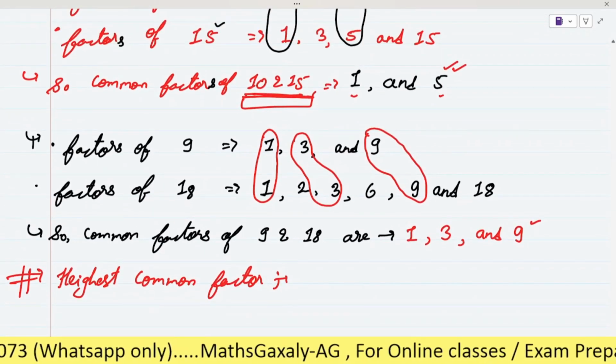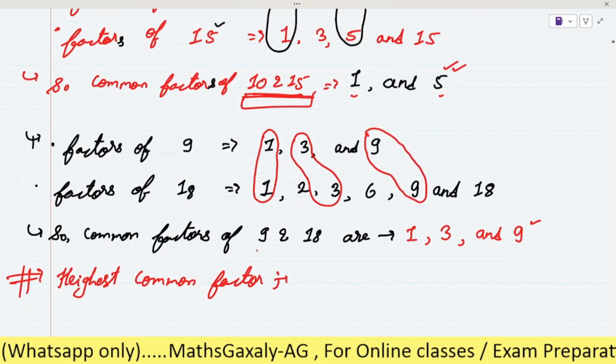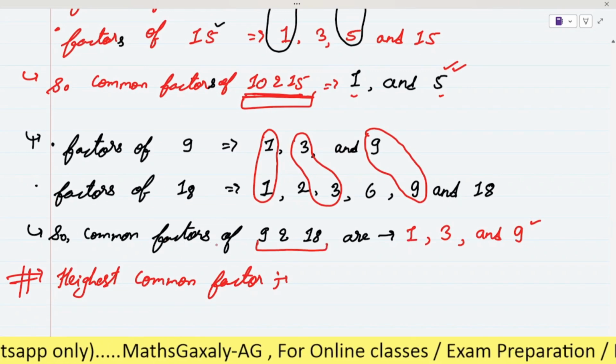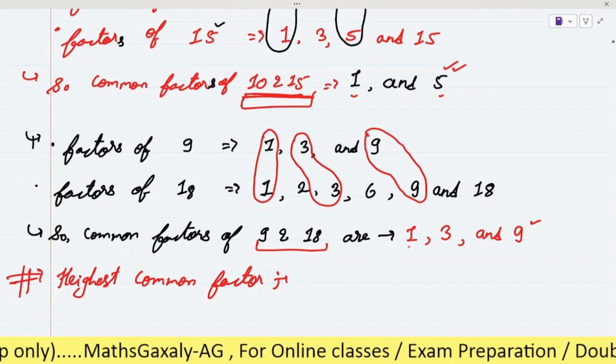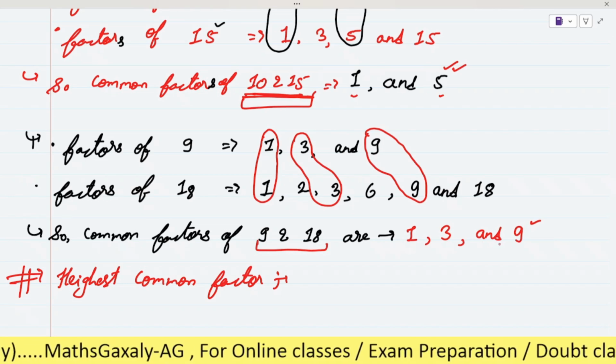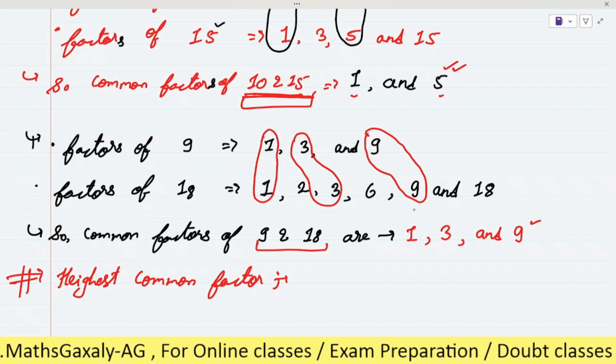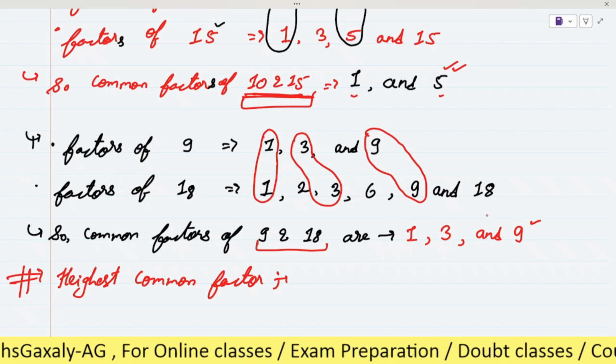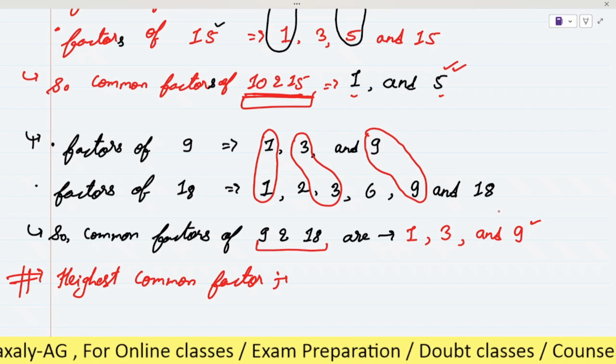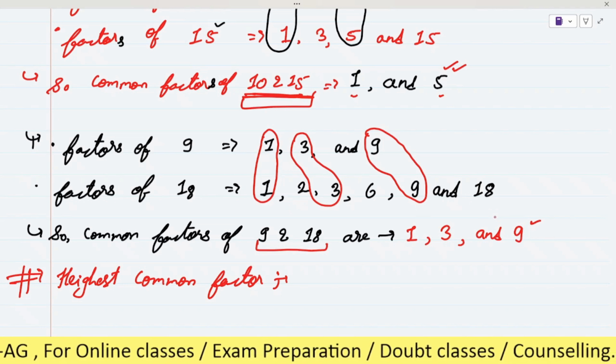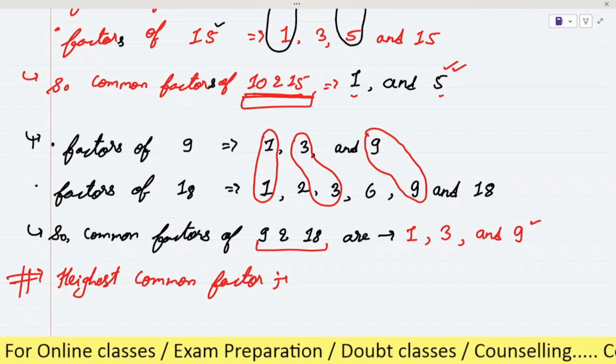That's too simple. Similarly, the common factors of 9 and 18 are 1, 3 and 9. So among 1, 3 and 9, which number is the greatest or highest? 9.